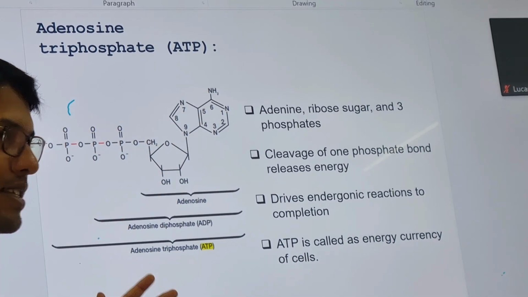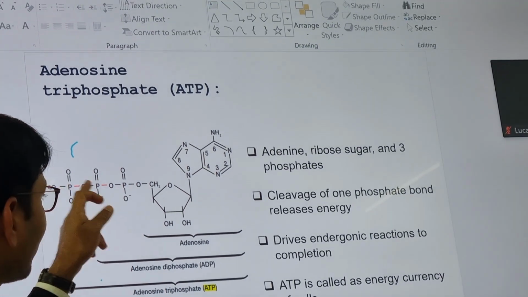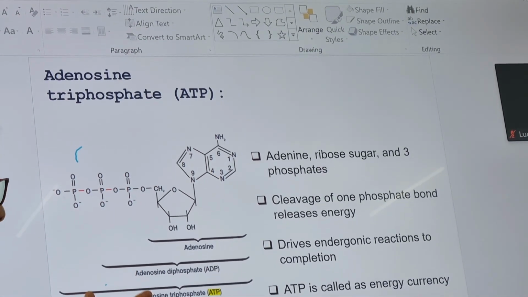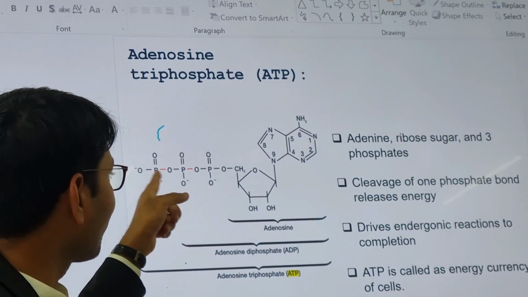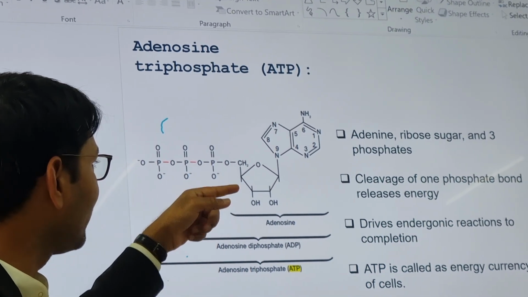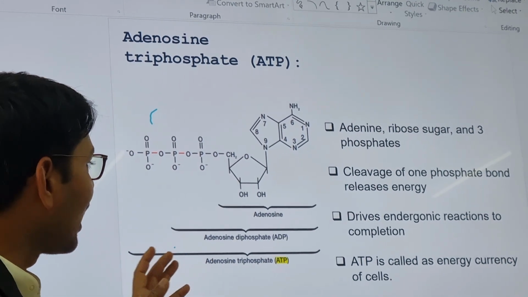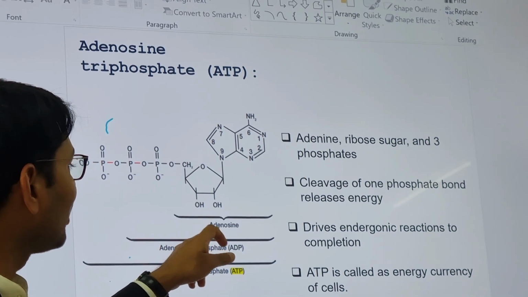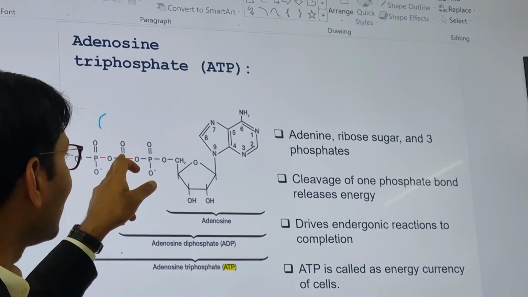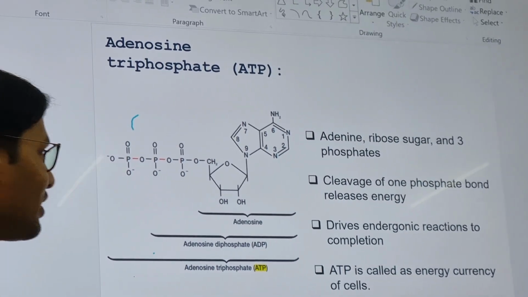So this is the currency, and when we have to utilize something, every time one phosphate will be released. Suppose you are going to consume ATP, one phosphate will be gone from here, and then it will be adenosine diphosphate and some form of energy will be released. Again, if we need more energy, then one more phosphate will go, and then it will be adenosine monophosphate (AMP), and with every release of phosphate we will receive some kind of energy. Okay.